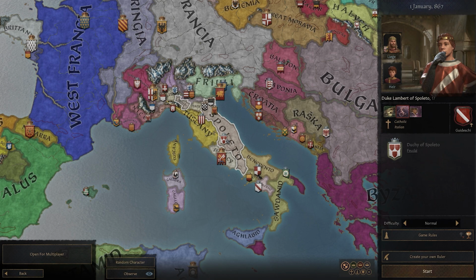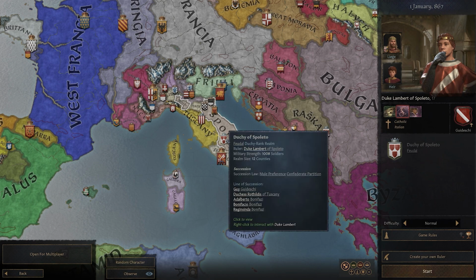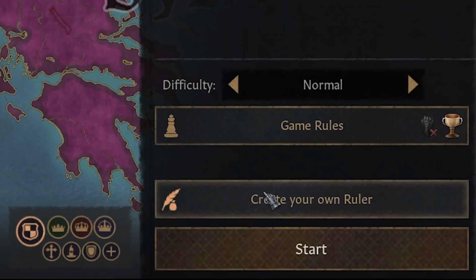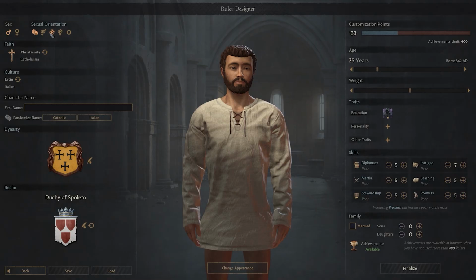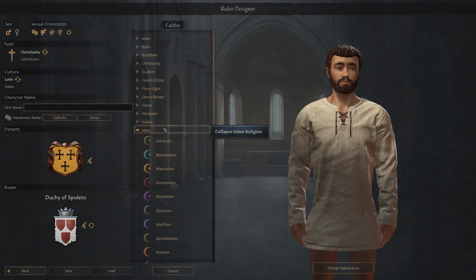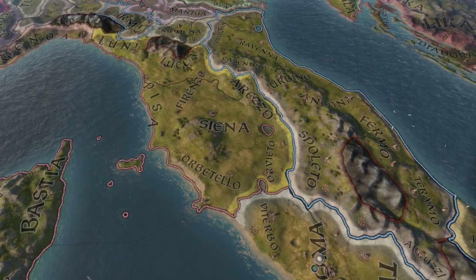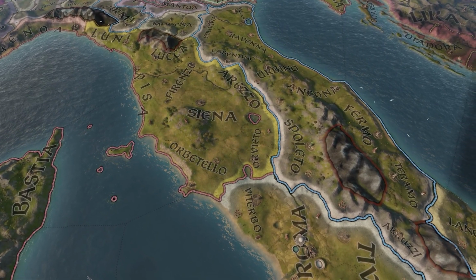I'm going to select the Duchy of Spoleto as my home to give myself a challenging but not impossible start, and I'll dive into the ruler designer. I'll be playing as a heterosexual male, but despite being so close to the capital of Christianity, I'm actually going to be playing as a Muslim. My goal is to convert my realm to Islam and at least start to bring all of Christendom to its knees,